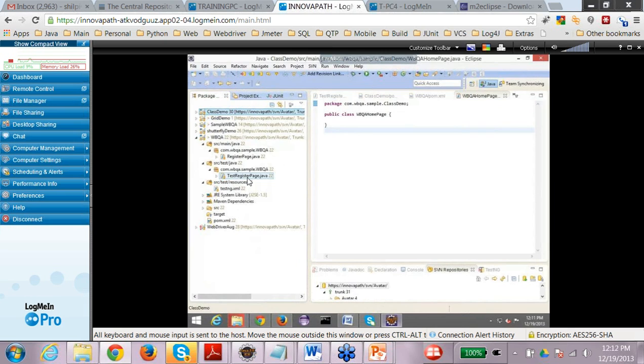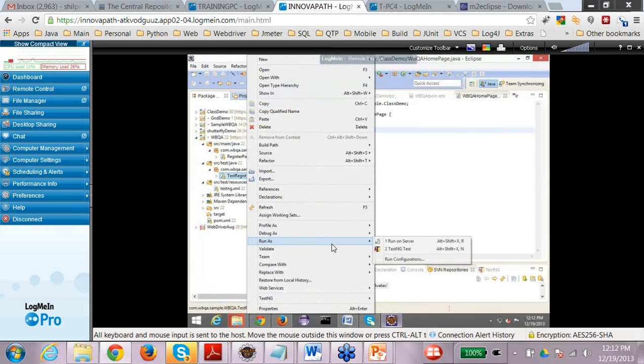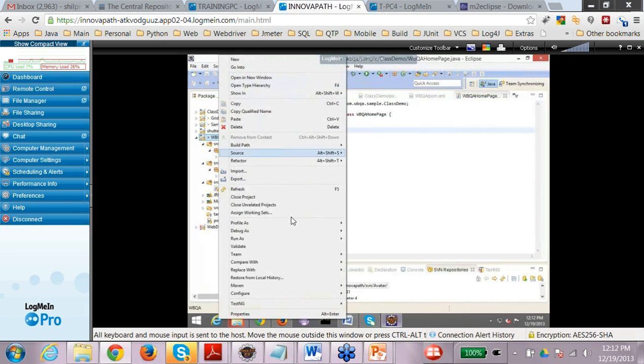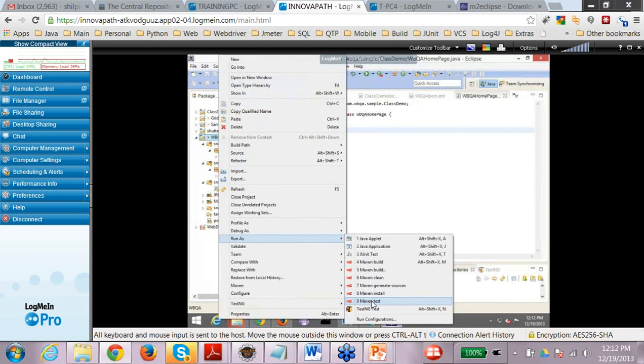For some reason, you might not want to run the entire suite, so you can just right click and run it as a TestNG test or JUnit test as you want. If you want to run the entire suite, you can run the testng.xml. If you want to make sure that dependencies and everything are in sync, you can run it as a Maven test. Just right click and say run as Maven test.